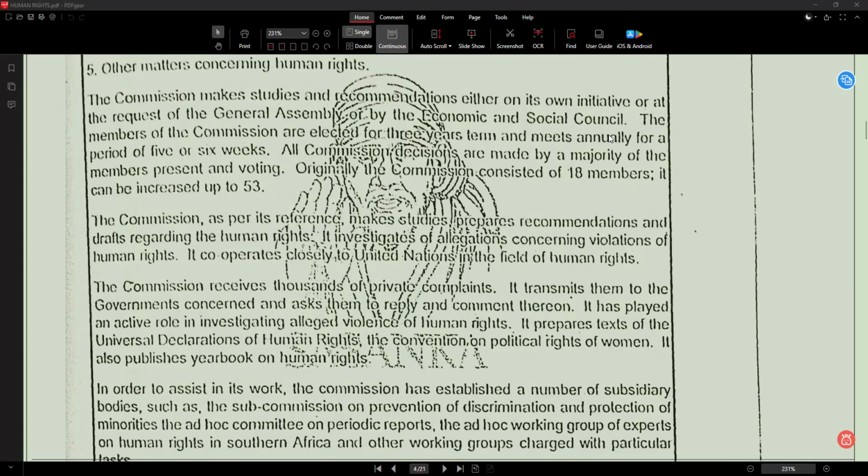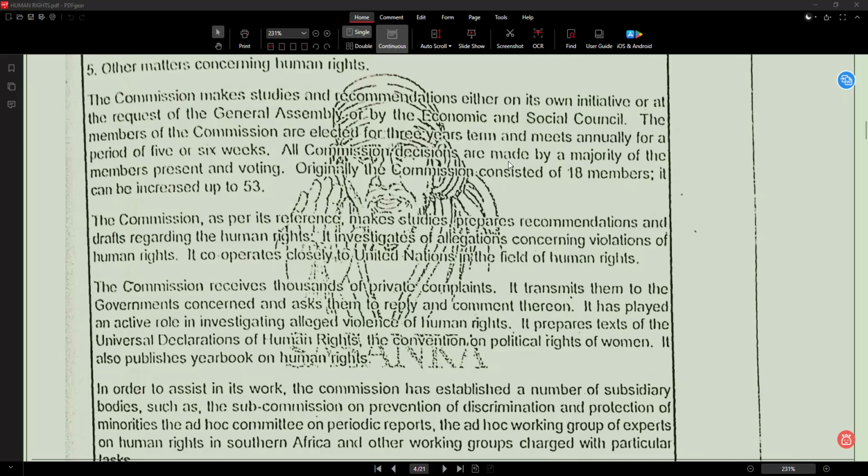From the starting we have been talking about the main UN body, the General Assembly. Economic and Social Council also represents the same UN. So the commission studies issues and gives suggestions, either on its own or when asked by the UN bodies. A commission starts research when it is asked to do so.